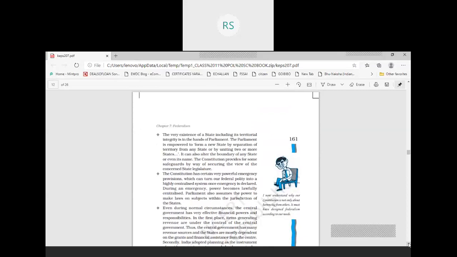the very existence of a state, including its territorial integrity, is in the hands of parliament. The parliament has the power to create a new state. This new state can be created by separation of territory from any state, or by uniting two or more states.